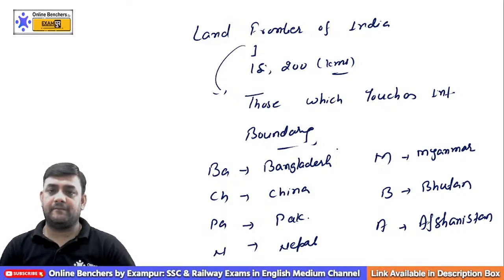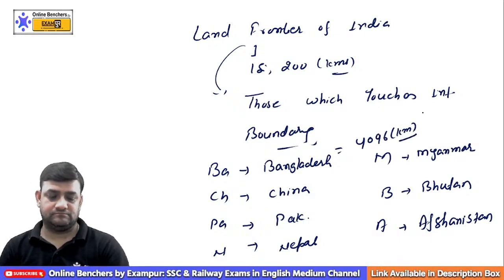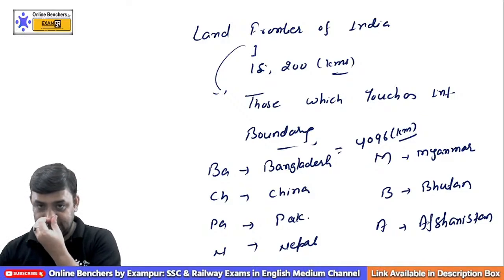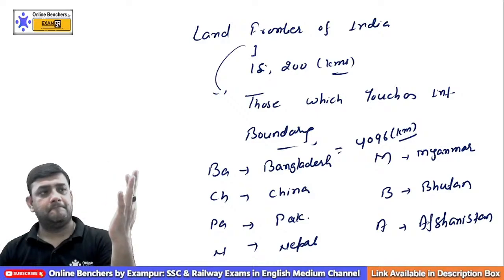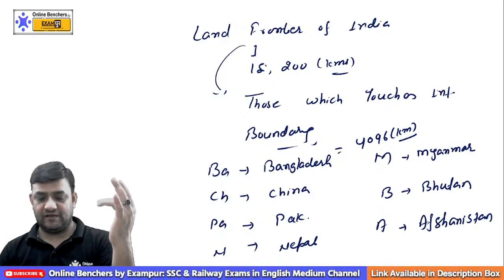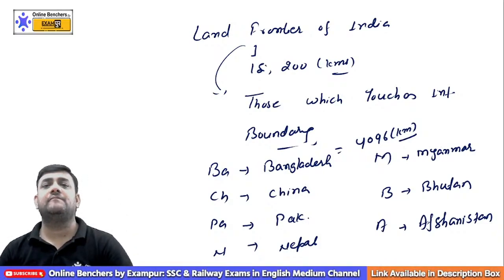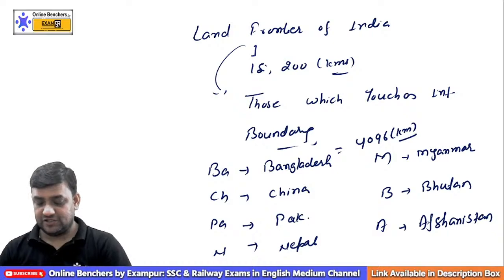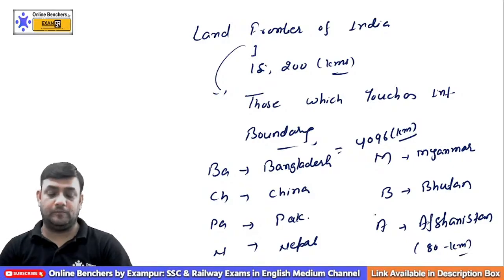With Bangladesh, we have a boundary of 4096 kilometer. So Bangladesh, China, Pakistan, Nepal, Myanmar, Bhutan and Afghanistan. So we have altogether 7 countries with which India has an international boundary. And with Afghanistan, we have the shortest boundary of just 80 kilometers, that is in the Pakistan occupied Kashmir area.